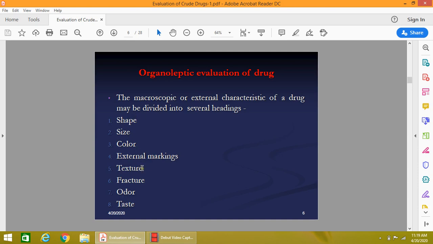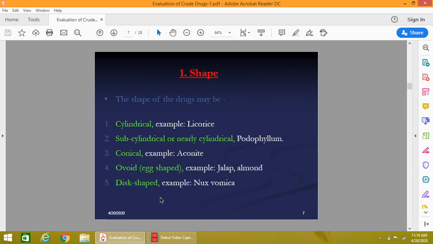There are certain features which are required for the organoleptic evaluation of the crude drug, and it can be divided into several headings like shape of the crude drug, size, color, external marking, texture, fracture, odor, and taste. First we discuss the shape of the crude drug. As you know, the shape of the crude drug can vary. Some crude drugs are cylindrical in shape, for example licorice, and some are subcylindrical or nearly cylindrical. The example is podophyllum.